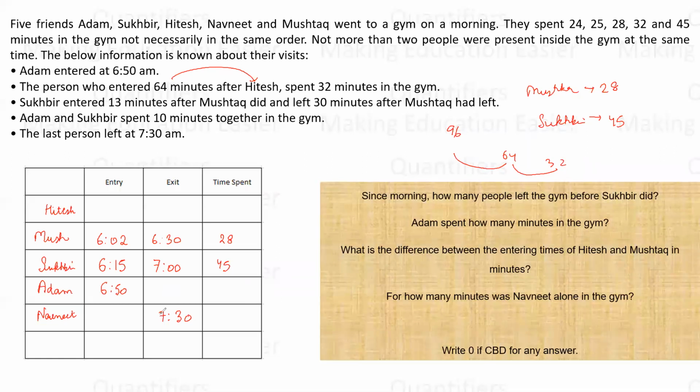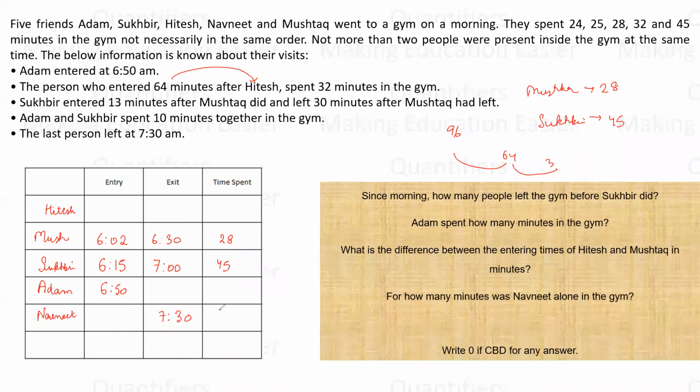Now, there is someone who is spending 32 minutes. He is either this person or this person. Let us say I am taking Navneet to be that person. If I am taking Navneet to be that person, which means Navneet entered at 6:58. Now, is this possible? No. Why? Because in that case, there are three people in the gym at that point. Is this clear? That this cannot be the person who spends 32 minutes, right?